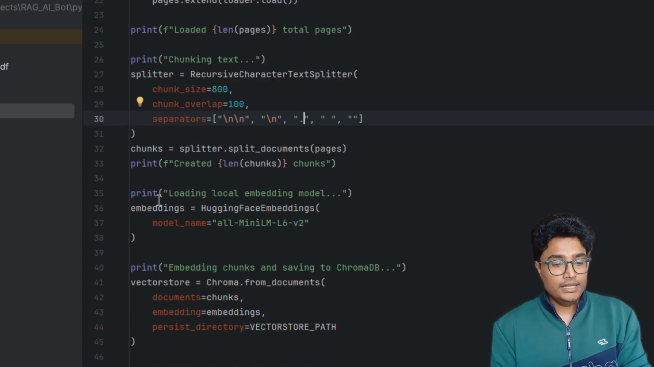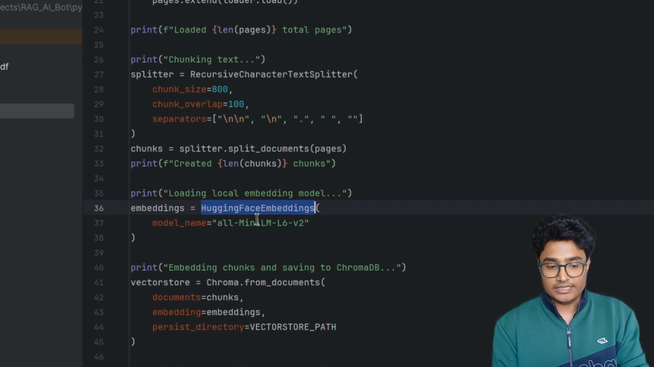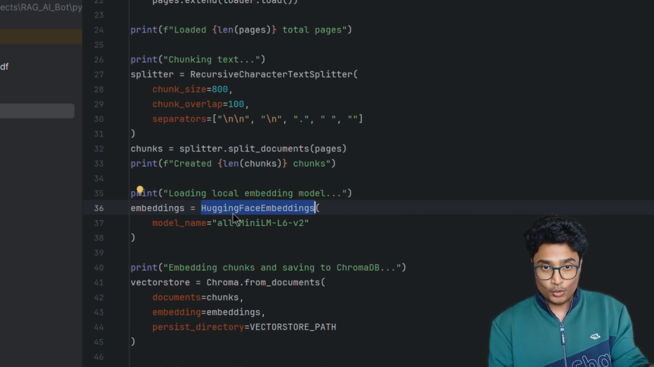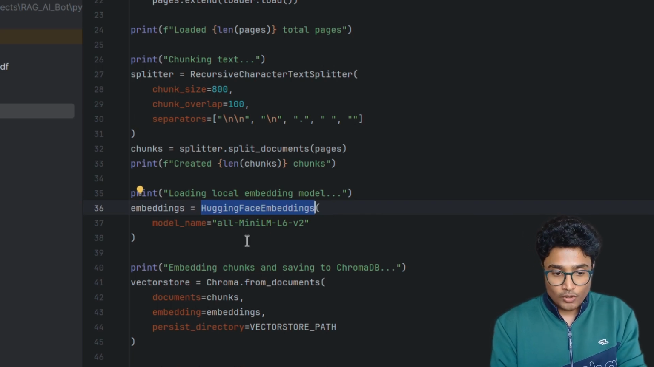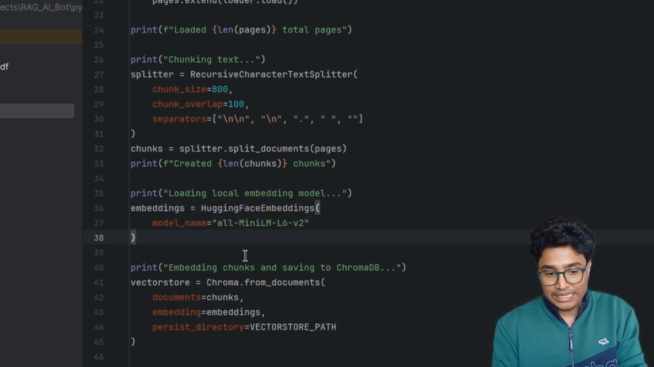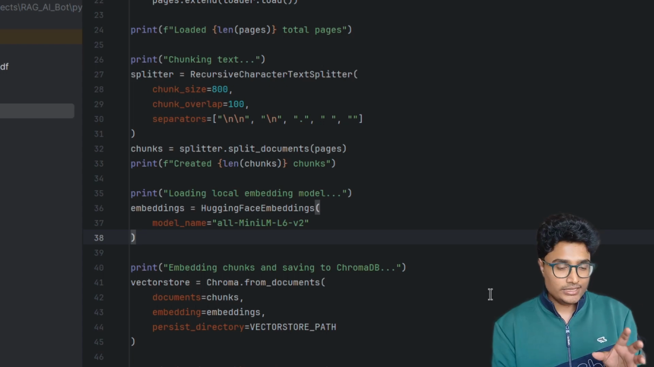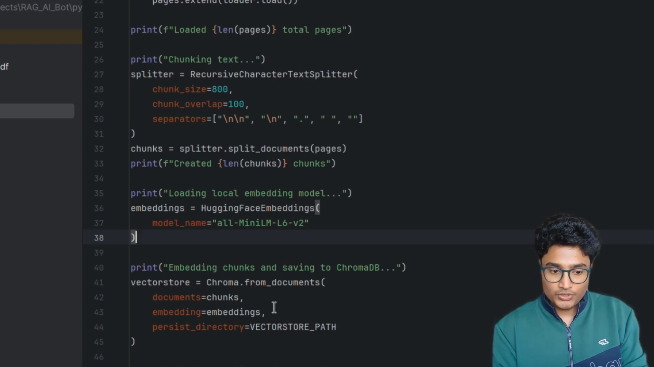Okay, now for embeddings, what am I using? I'm using Hugging Face embeddings. This is the store which I mentioned where I can get the open source models. I'm using the model called all-MiniLM-L6-v2. Now to store these embeddings, I need a vector database. So I am using Chroma.